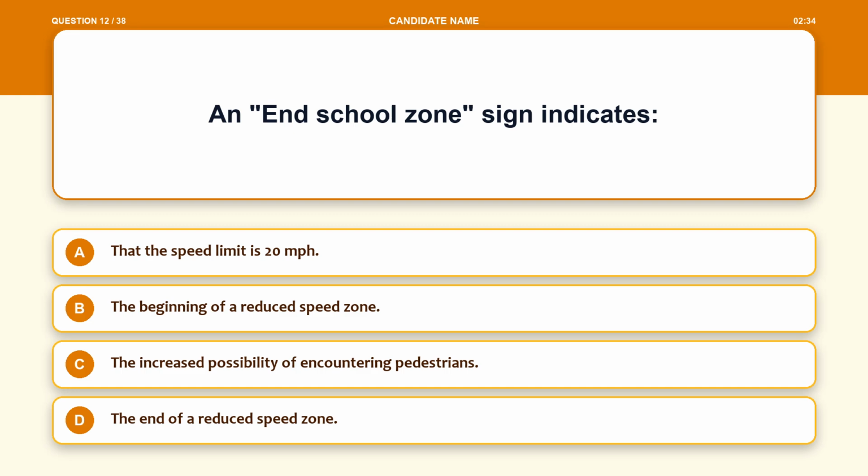Question 12. An end school zone sign indicates Option A, that the speed limit is 20 miles per hour. Option B, the beginning of a reduced speed zone. Option C, the increased possibility of encountering pedestrians. Option D, the end of a reduced speed zone.